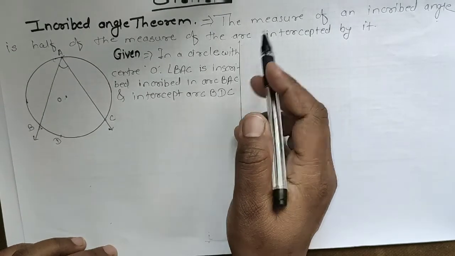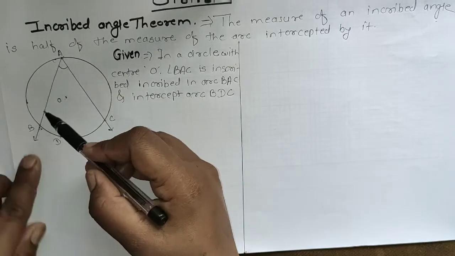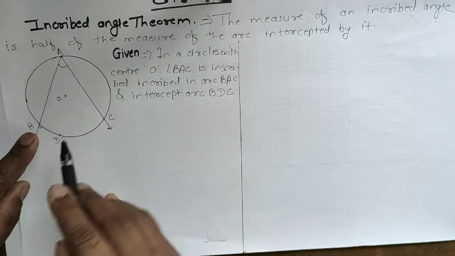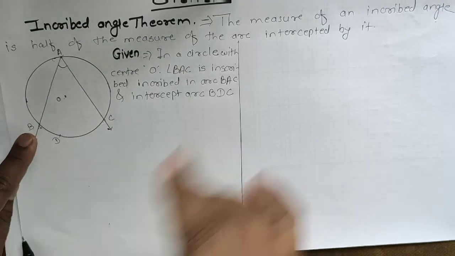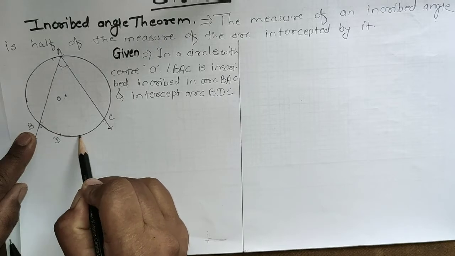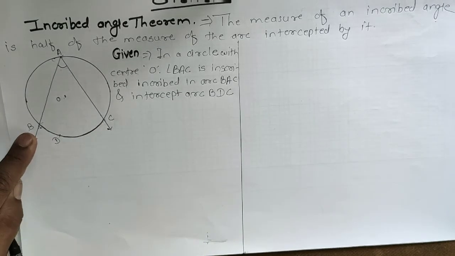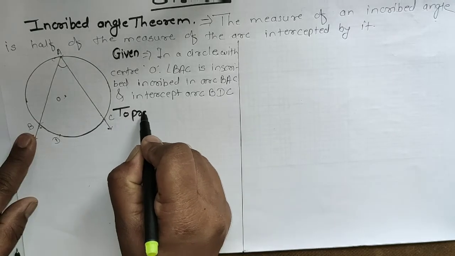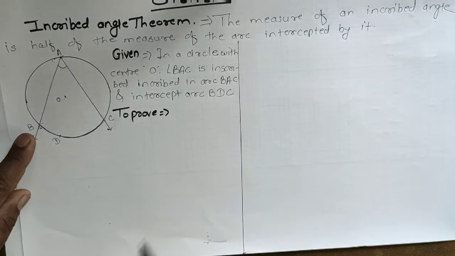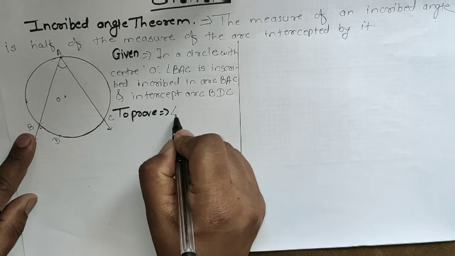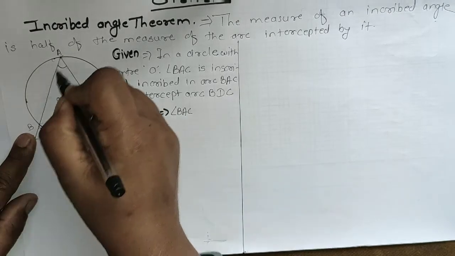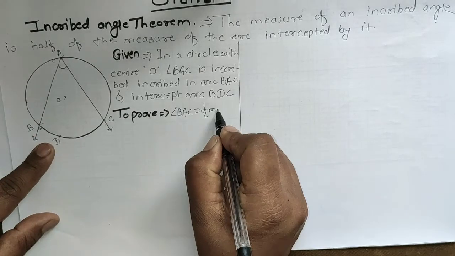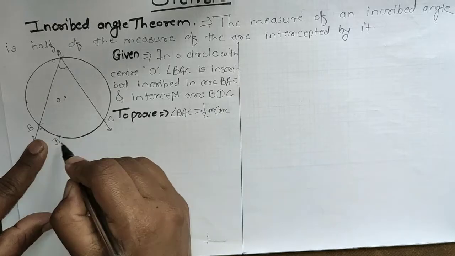So the statement is about the measure of the inscribed angle. It is inscribed in arc BAC and it intercepts this arc BDC. So what we have to prove is that the measure of angle BAC is equal to half the measure of arc BDC.